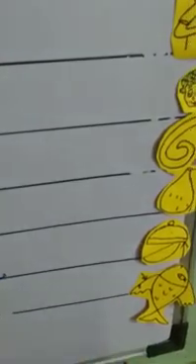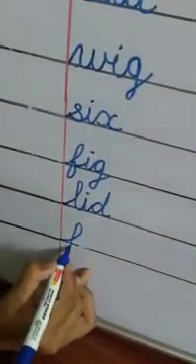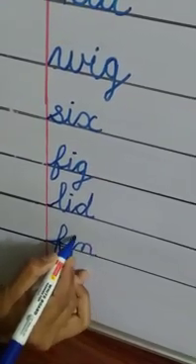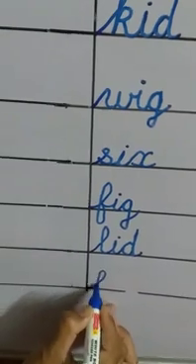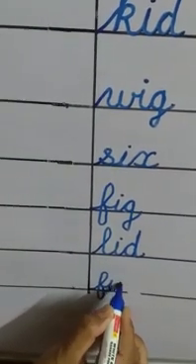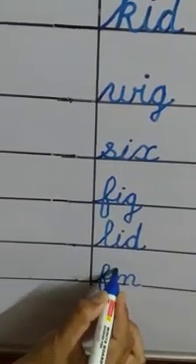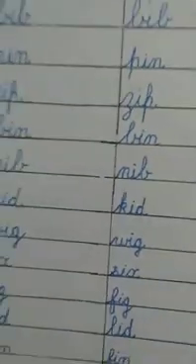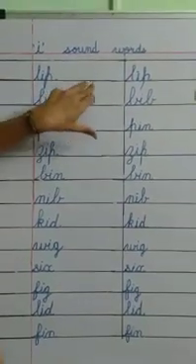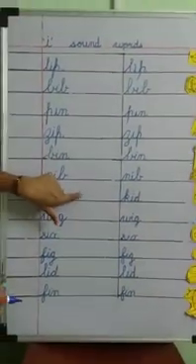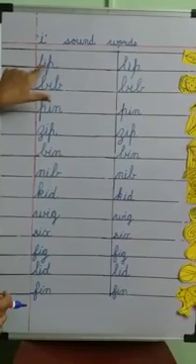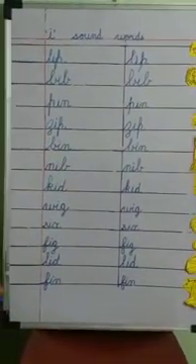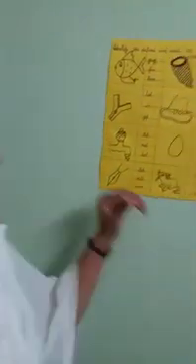Spelling of fin. F-I-N, fin. F says for, I says E, N says no. F-I-N, fin. So children, you have to write like this in your 4-line notebooks. You have to write the heading, write spellings two times in your 4-line notebooks. Okay children? Now let's do one activity.